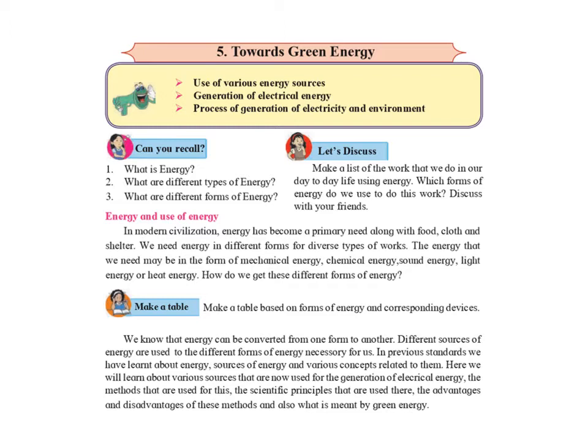How do we get these forms of energy? Let us see that. Now we know that energy can be converted from one form to another. Different sources of energy are used to get the different forms of energy necessary for us. We will learn in this chapter about various sources that are now used for the generation of electrical energy, the methods that we use for this, the scientific principles that are used here, the advantages and disadvantages of these methods, and we'll also learn what is the meaning of green energy.